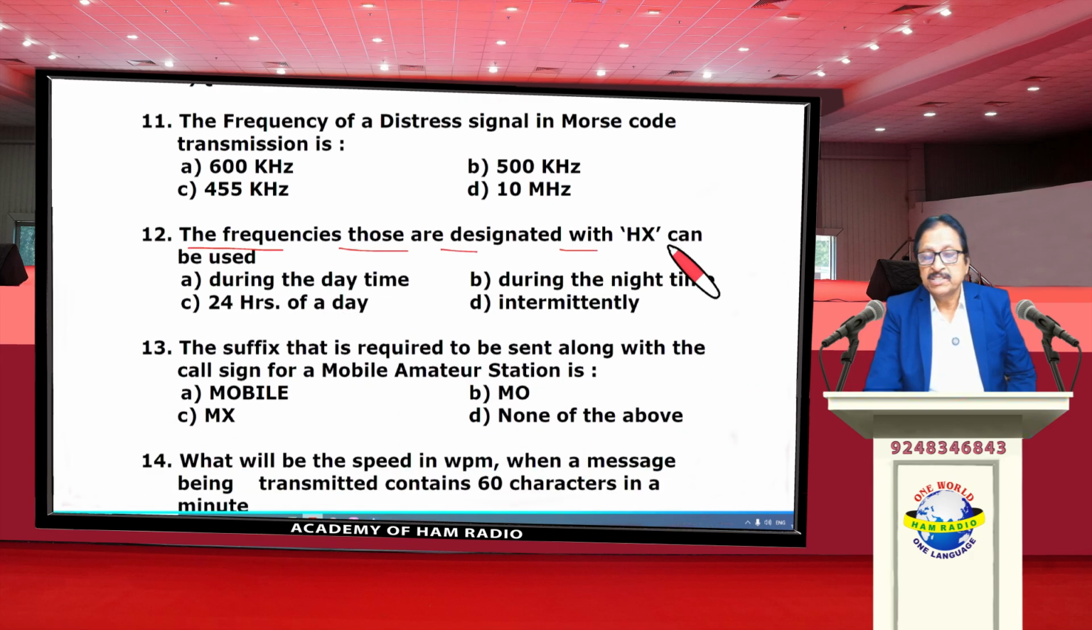The frequencies that are designated with HX can be used intermittently. So these things you have to remember always. HX means intermittently, that means anytime. The duty time may be anytime. During daytime it is HJ. 24 hours is H24. During night time is HN. But intermittently is HX. So the correct option is intermittently. Delta is the correct option.